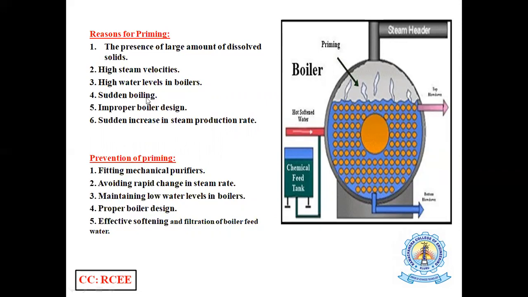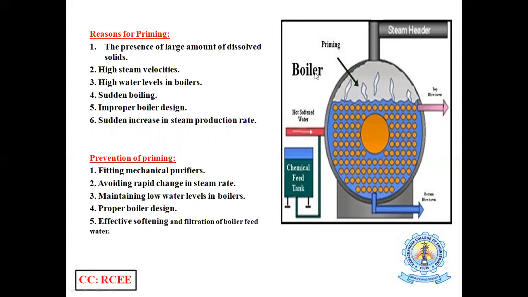These are the general causes for water droplets being carried out along with steam. If you carefully observe this picture, this is the water that is converting into steam in a header. While water is converting into steam, some of the droplets may be carried out along with the steam. This phenomenon is called priming.